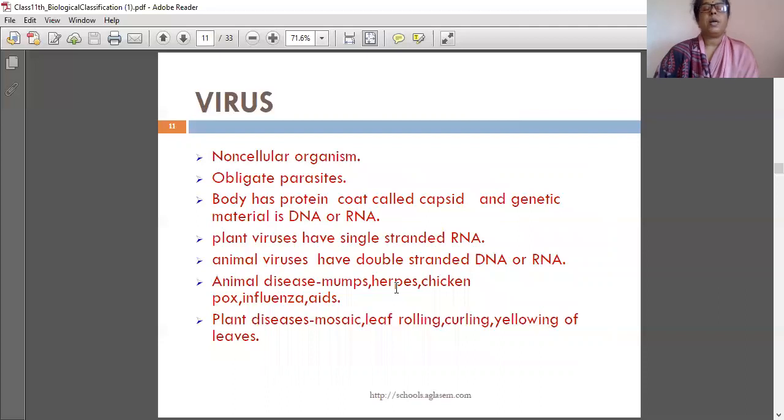Animal diseases caused by viruses are mumps, herpes, chickenpox, influenza, and AIDS. Plant diseases caused by viruses are mosaic, leaf rolling, curling, and yellowing of leaves.